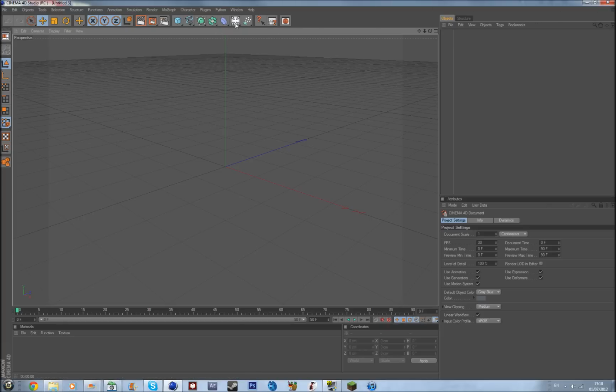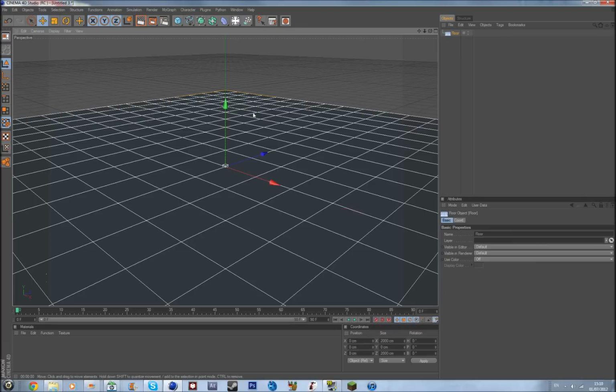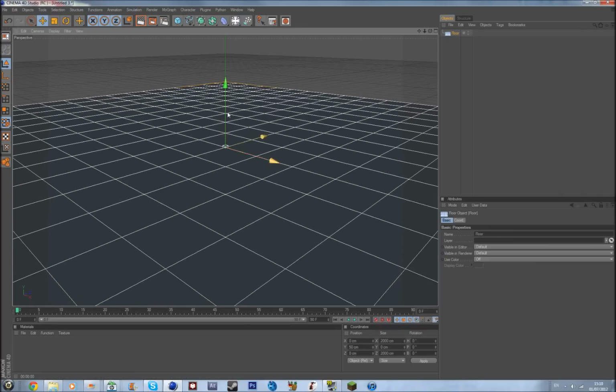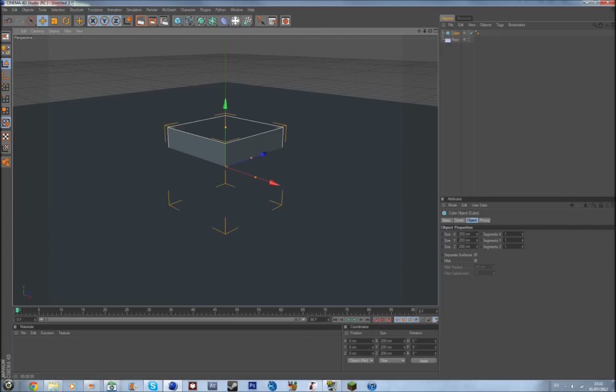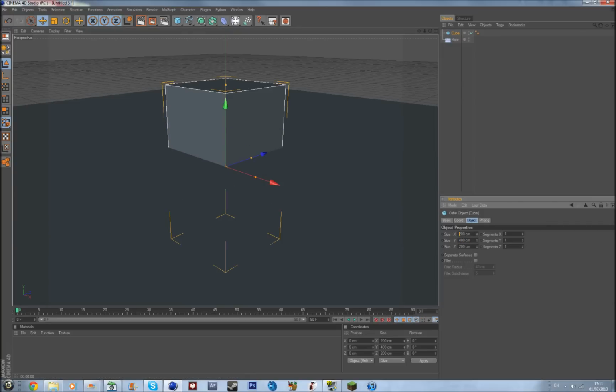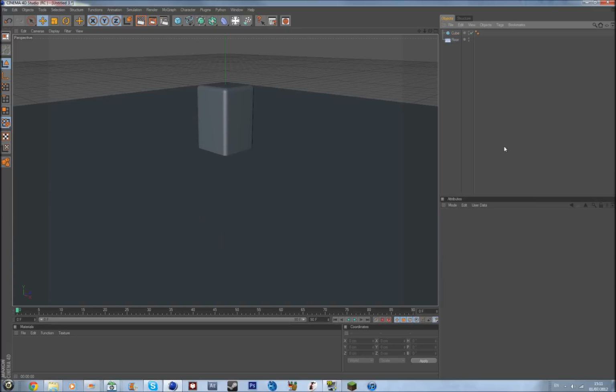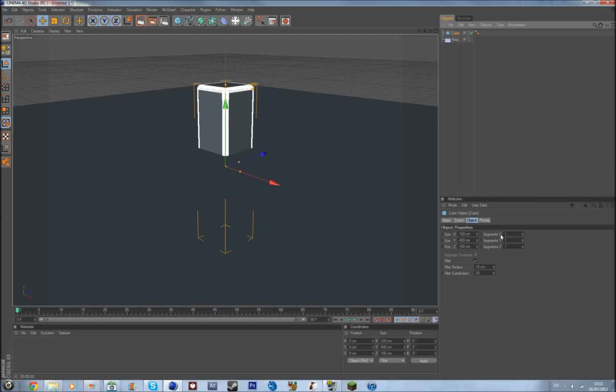So, first of all, go add in a floor. Raise it up 50. Add in a cube, make the Y 400 and make the X and the Z 100, and click fillet. Change the fillet radius to 10 and change the subdivisions to about 20, and that will round it off a lot more.